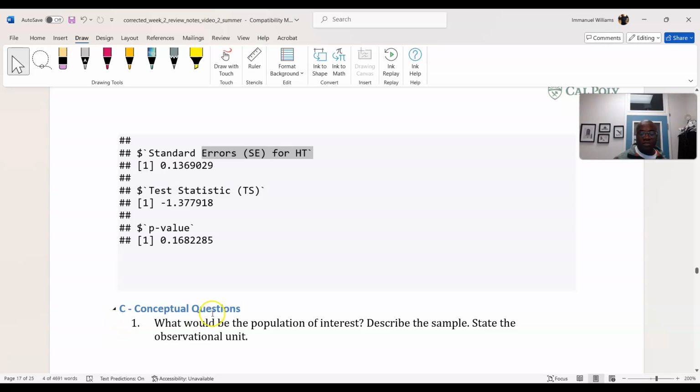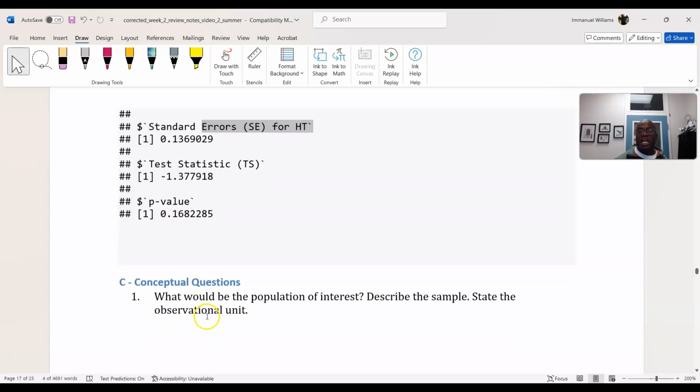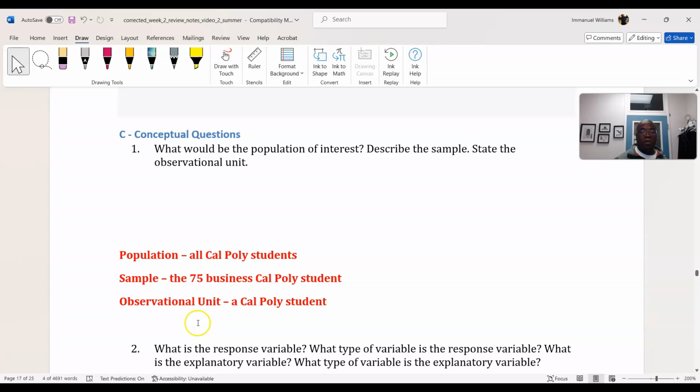What would be the population of interest? All Cal Poly students. Describe the sample at hand: it is going to be the 75 business students, and the observation is going to be a Cal Poly student. What is the response variable? The response variable is going to be whether they wear a hat or not. The explanatory variable is going to be if they collect stickers.